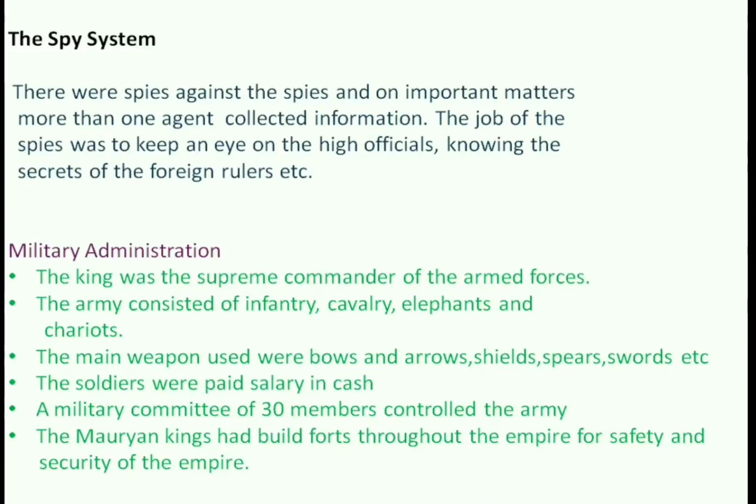Military administration. The king was the supreme commander of the army. The army consisted of infantry, cavalry, elephants, and chariots. The main weapons used were bows and arrows, shields, spears, and swords. The soldiers were paid salary in cash. A military committee of 30 members controlled the army. The Mauryan kings had built forts throughout the empire for the safety and security of the empire.